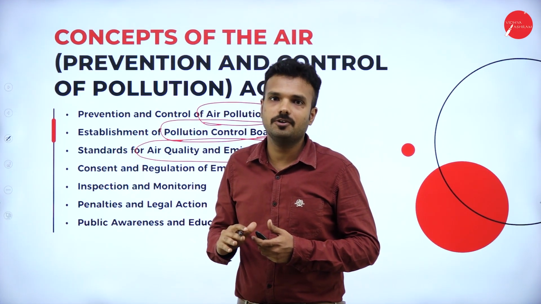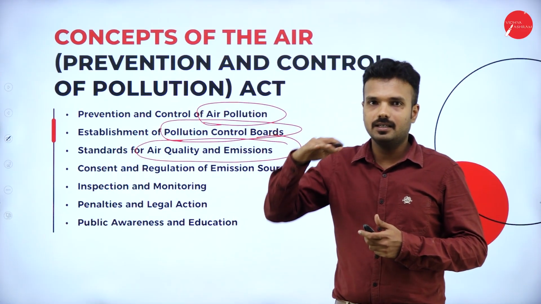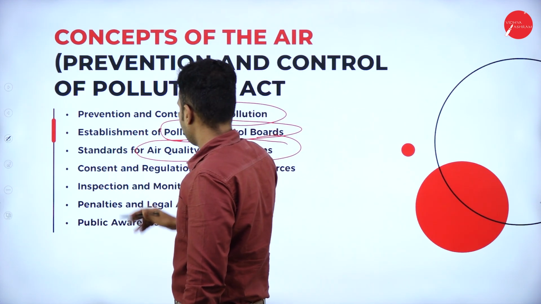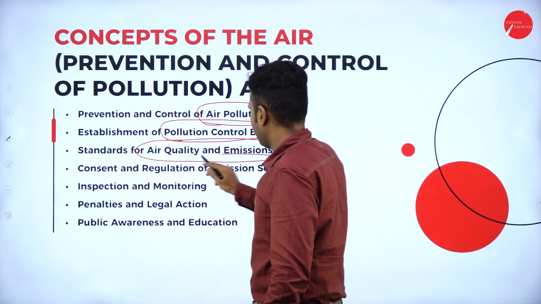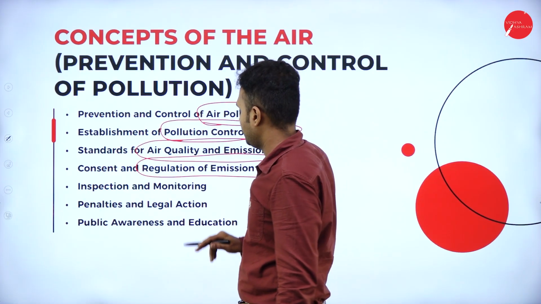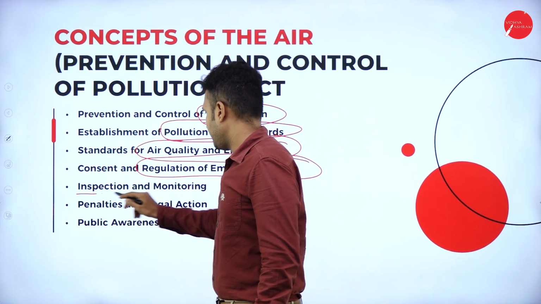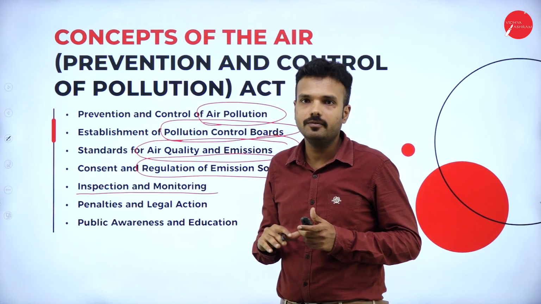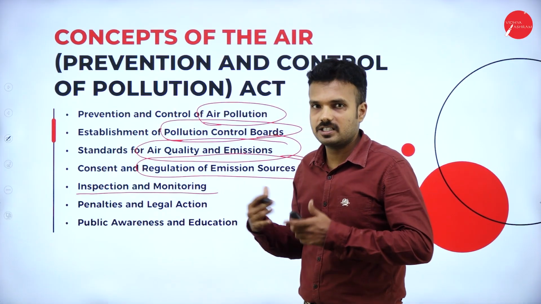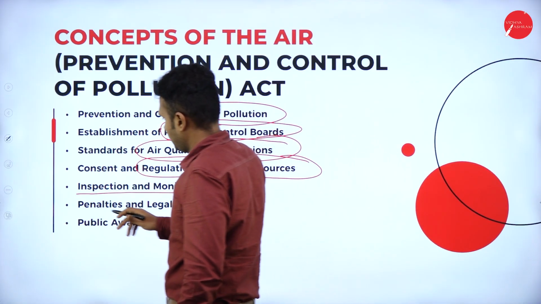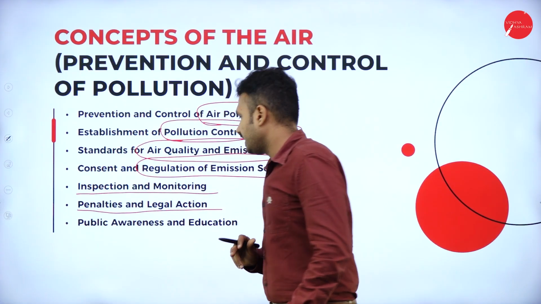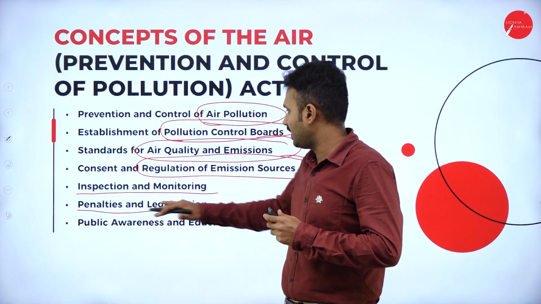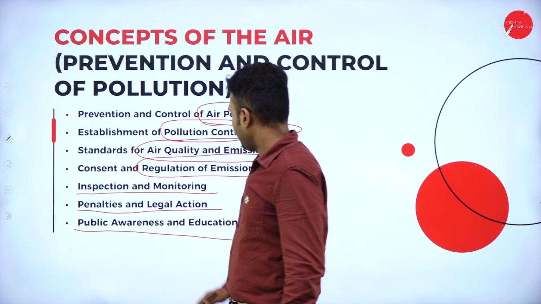In terms of industry also, they are supposed to release poisonous gases 125 feet above sea level. That is a restriction or rule. Regulation of emission sources: there are certain restrictions given by the authority. Inspection and monitoring: there is a specified department, called the Pollution Control Board, which inspects and monitors everything that happens in the surrounding environment. Penalties and legal action: if anybody does not follow the norms, they will be penalized under the court.